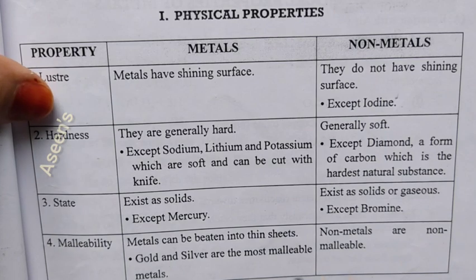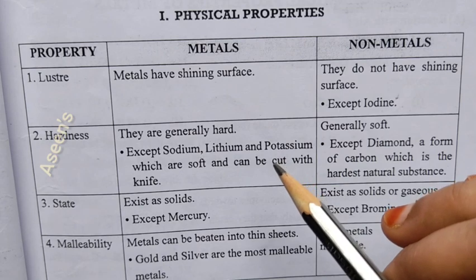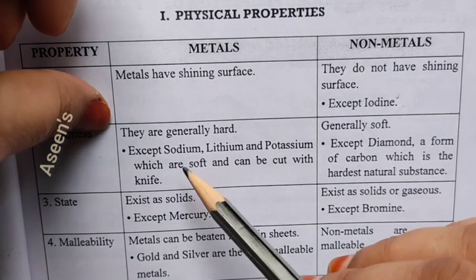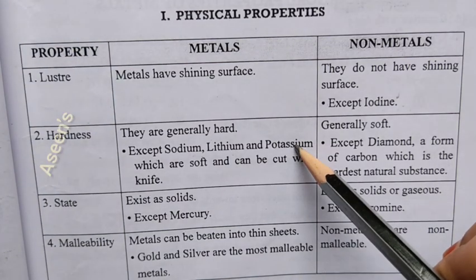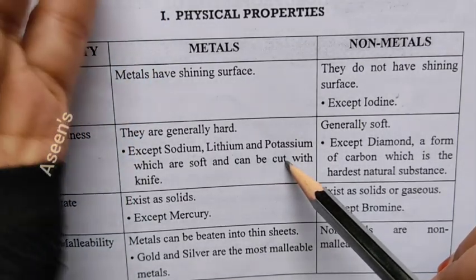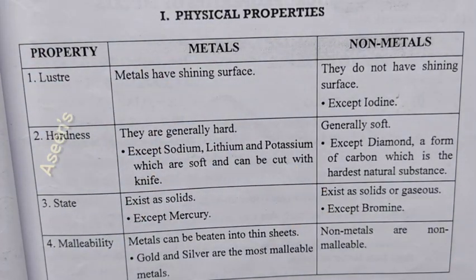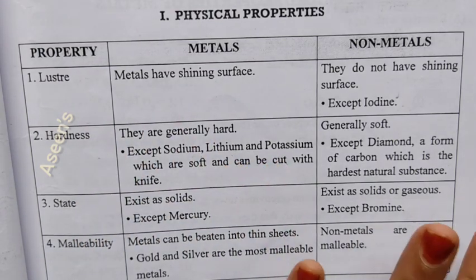Next, hardness. We all know that metals are very hard. We cannot bend or stretch them with our bare hands. But in certain cases, like sodium, lithium and potassium, they are not hard. These are soft metals, soft in such a way that you can take a knife and slice them into pieces. So only in the case of sodium, lithium and potassium is the hardness not valid. Otherwise, all the other metals are hard.